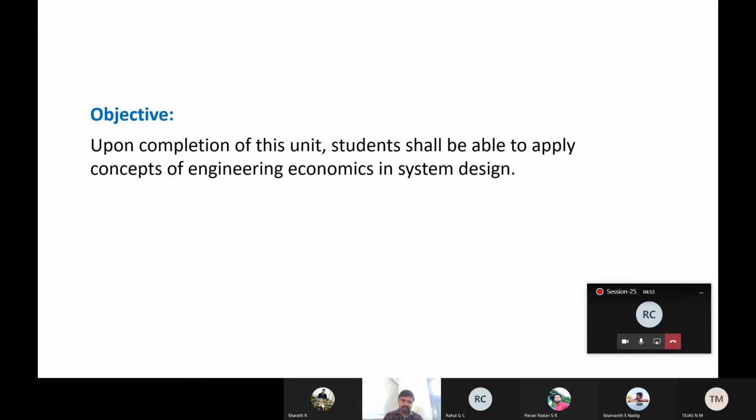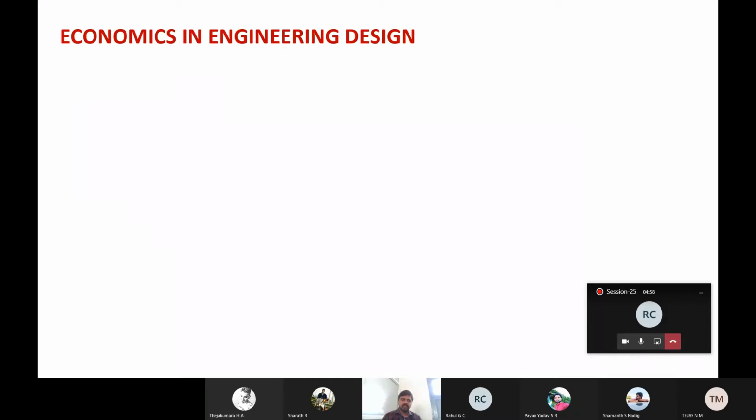So the objective is to apply the concepts of engineering economics in system design. Already you have studied a lot about economics in the engineering economics course. Okay, so here also the economic point of view is very important. It is going to play a vital role in engineering design also, since we are going to evaluate various design solutions considering economic and financial feasibility. Economic aspects play a vital role.